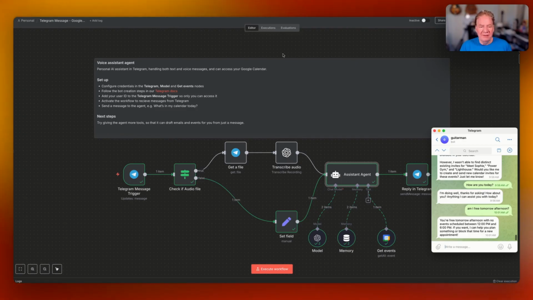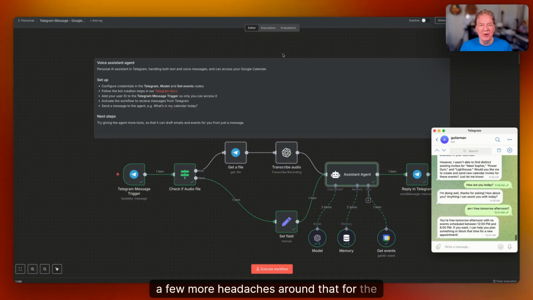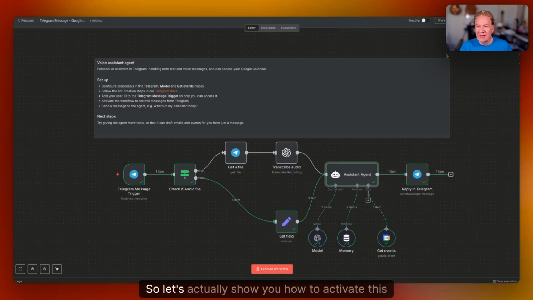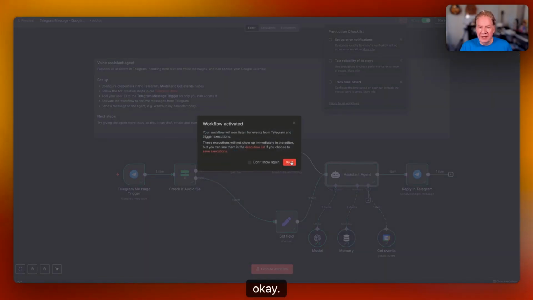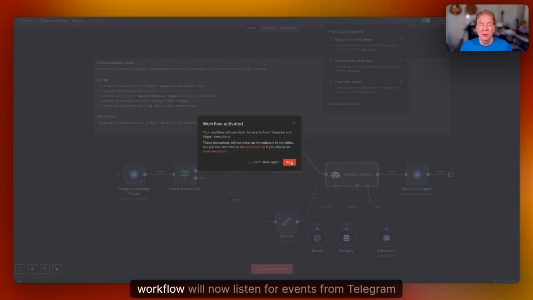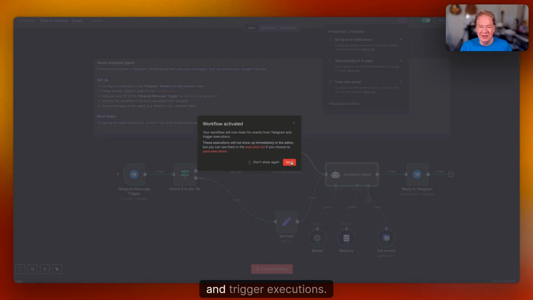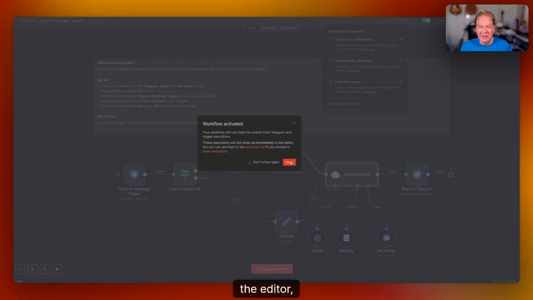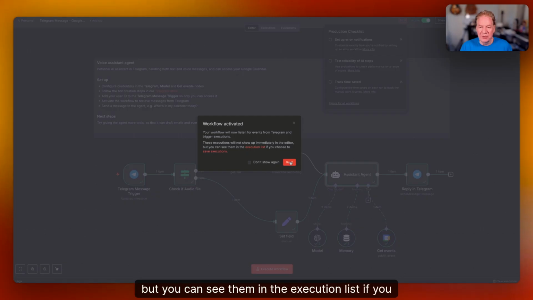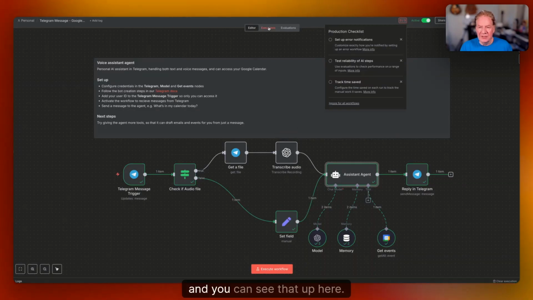A few more headaches around that for the non-technical person, but once this is set up and once it's rolling, you're good. So let's actually show you how to activate this. This up here at the top shows an inactive versus active. Okay, workflow activated. The workflow will now listen for events from Telegram and trigger executions. These executions will not show up immediately in the editor, but you can see them in the execution list if you choose to. And you can see that up here.